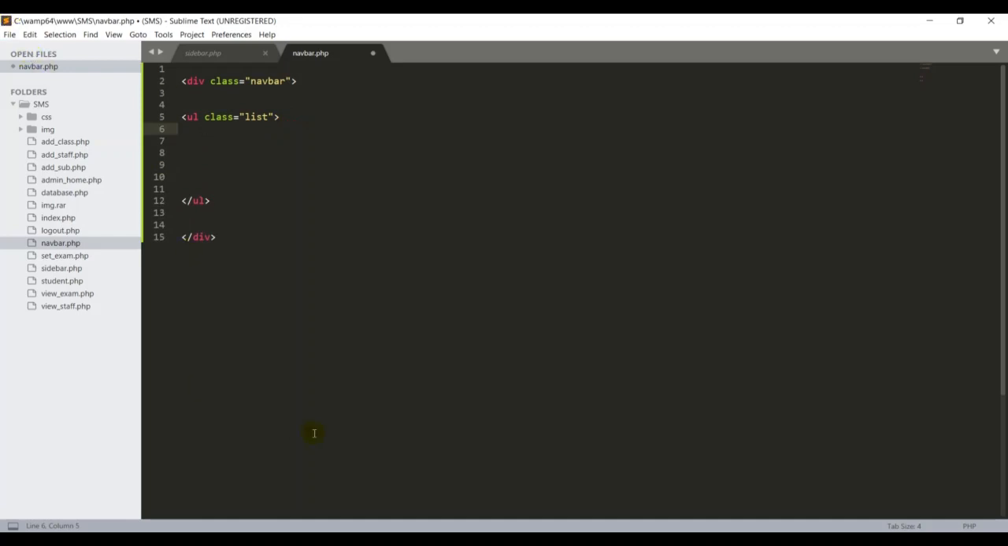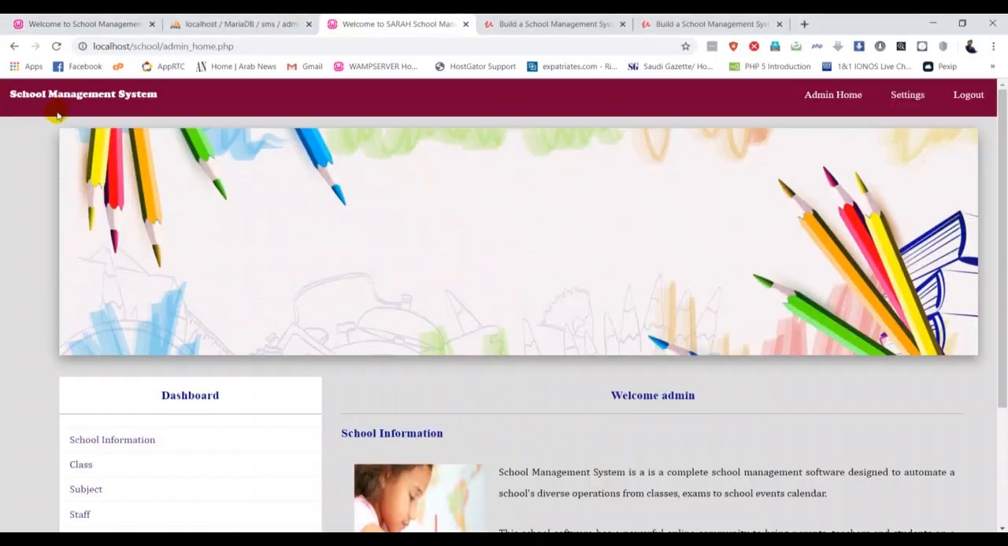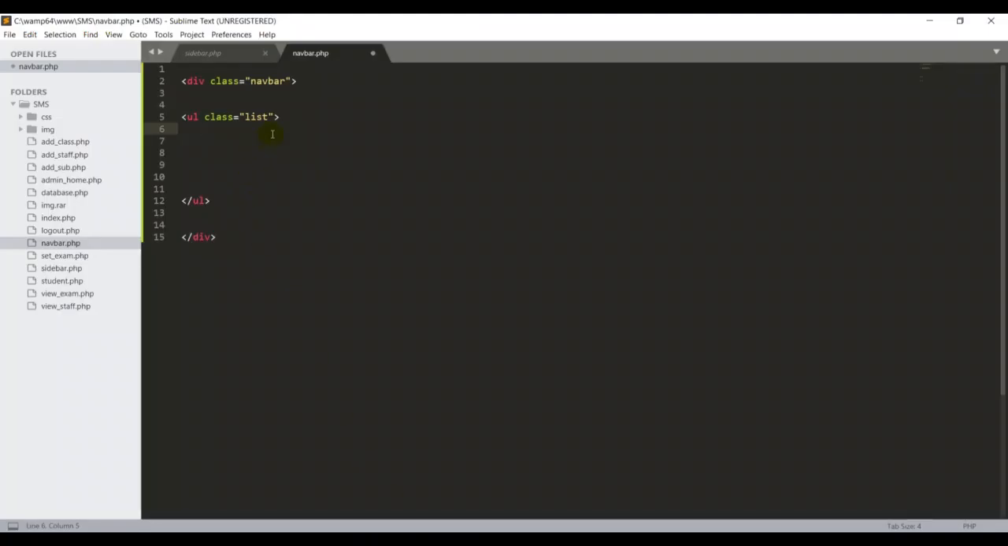Now I want to put one heading, because if you take a look at this site, I have put a school management system heading. I want to bring this heading to the left side of the navigation bar. So I go back here, guys, and type one title called school management system. I want to make this one bold. In this case, I can use the bold tag in HTML. So I cut this one and paste it over here, guys.